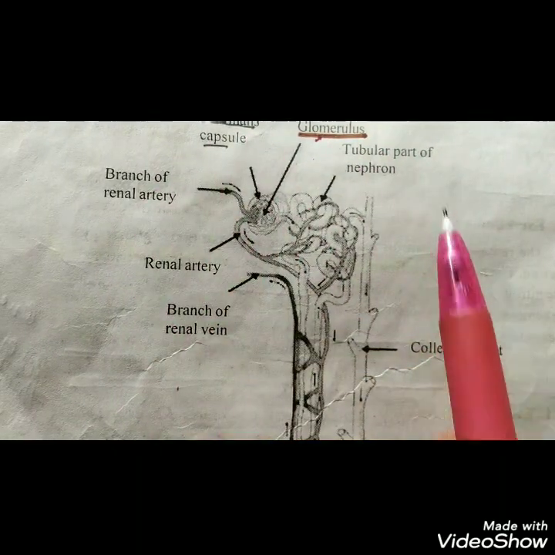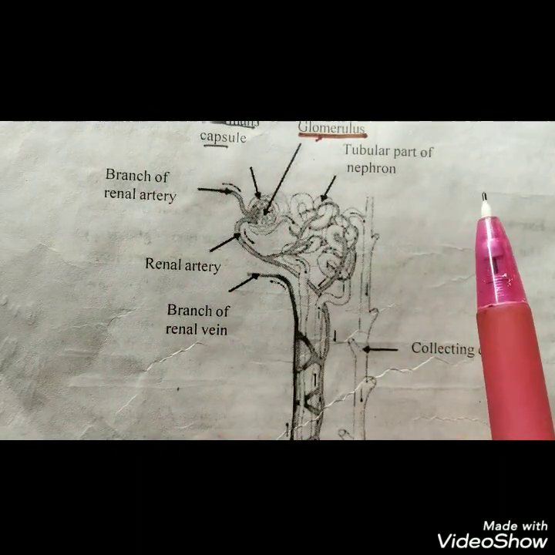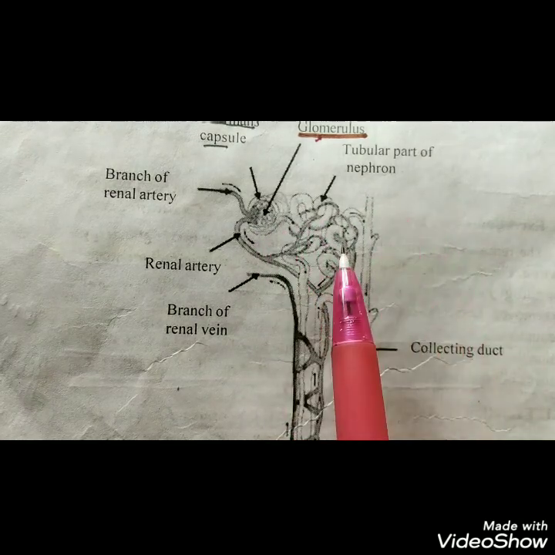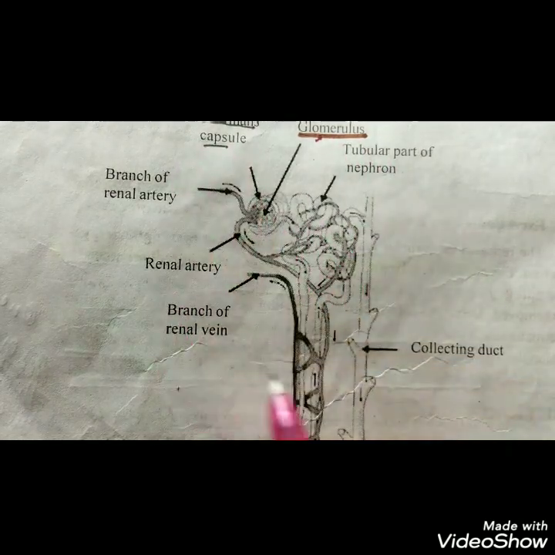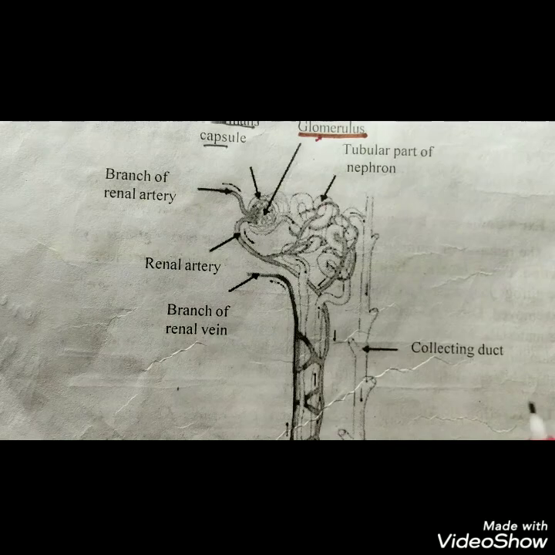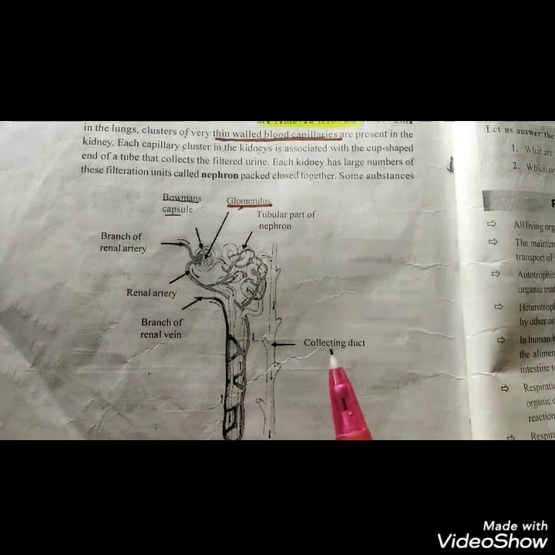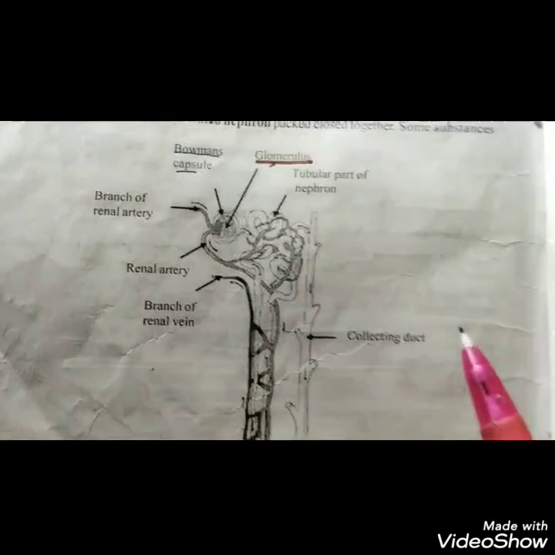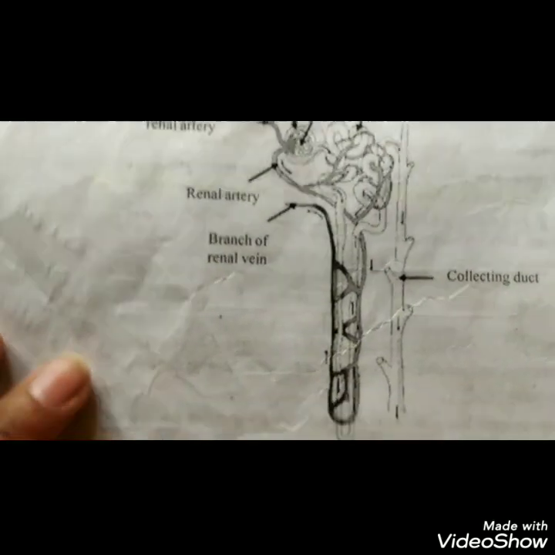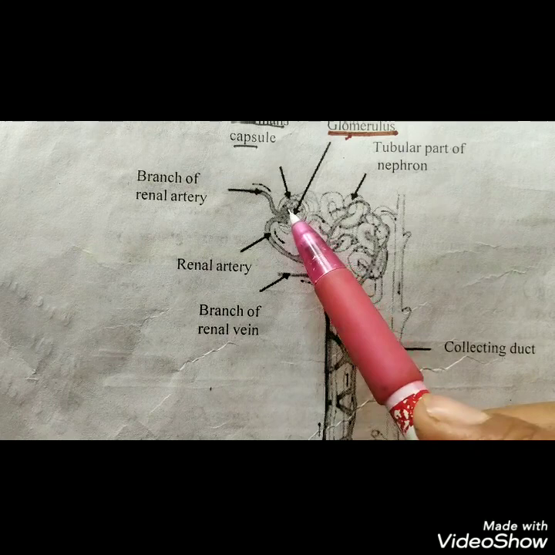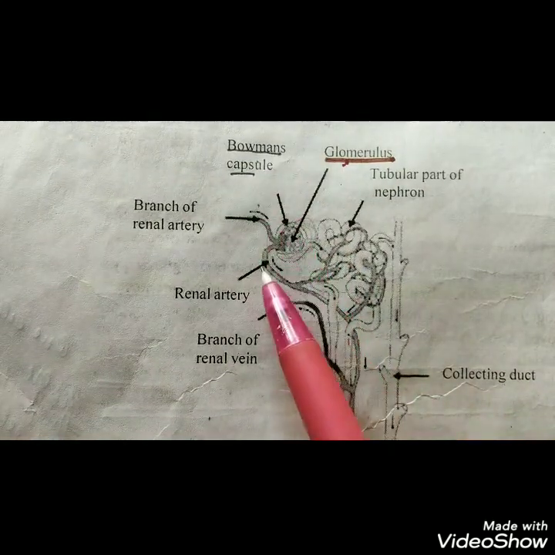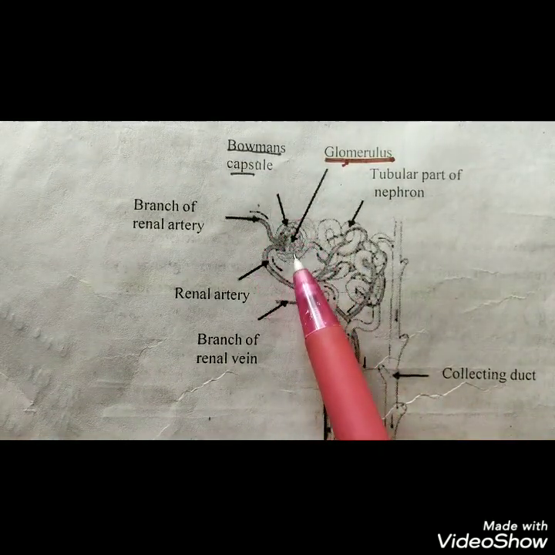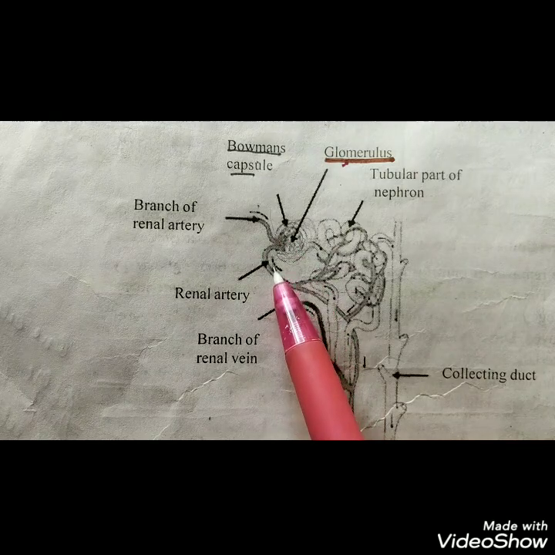In this nephron, the filtered blood will be connected. In human beings, millions of nephrons are present, packed closely together. So this is the basic structure of the nephron. Here you will see the cup-like structure, which is called the Bowman capsule, where the filtered blood will be collected.